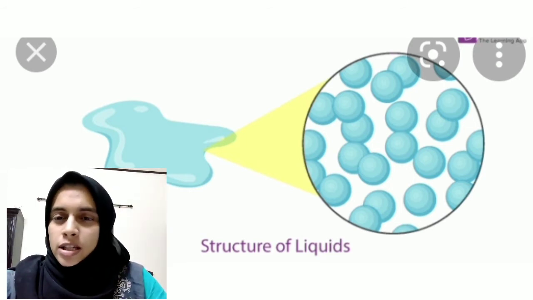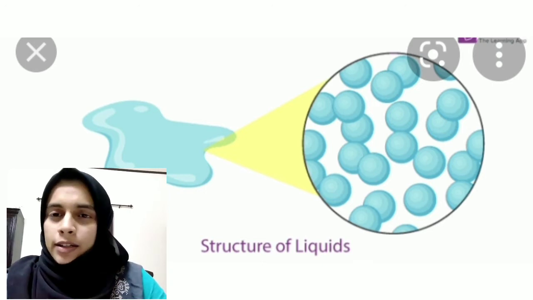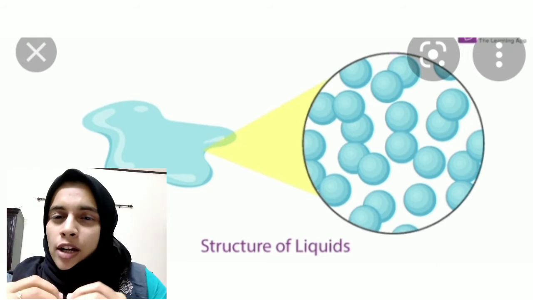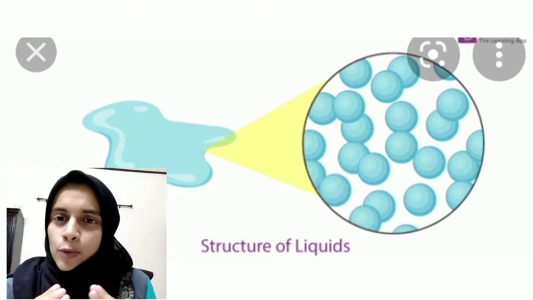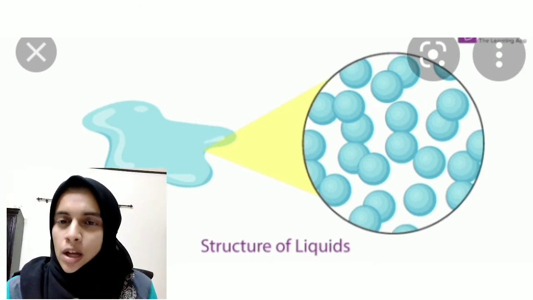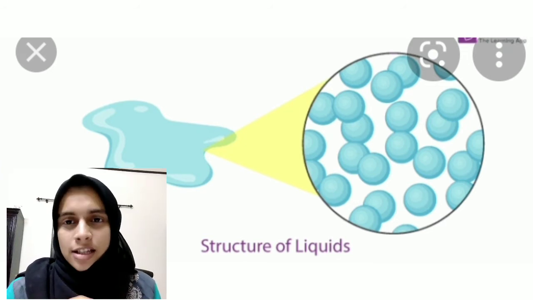As we saw in the solids, molecules are tightly packed, but in the liquid, the molecules are not tightly packed as in solids. There is a little bit of gap between each molecule. So the force of attraction is not as strong as that in the solids.